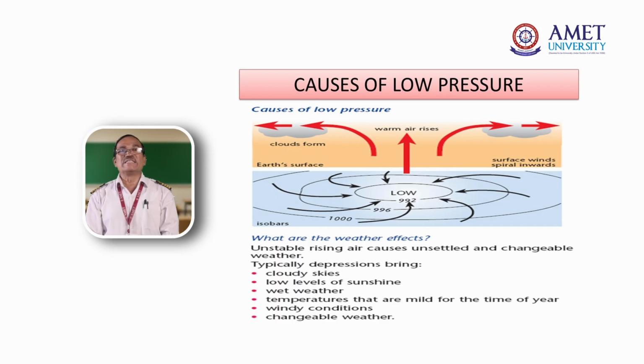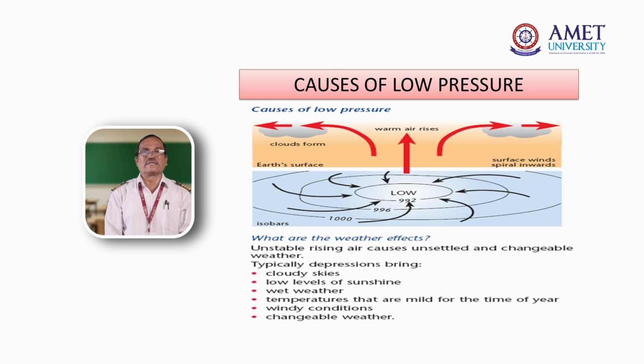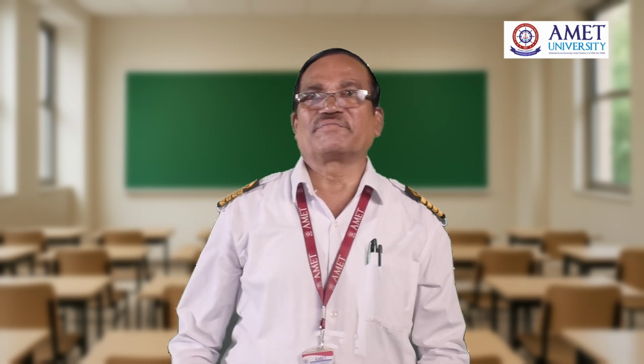Windy condition means the wind picks up to 20 knots, 30 knots, 40 knots: depression, deep depression, cyclone, very severe cyclone, etc. Changeable weather, of course. When there is raining, heavy rain. After raining, what will happen? The clouds are not there, so it will be warm as well as cold. That's why it's changeable. Thank you.